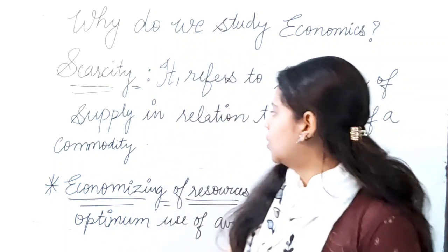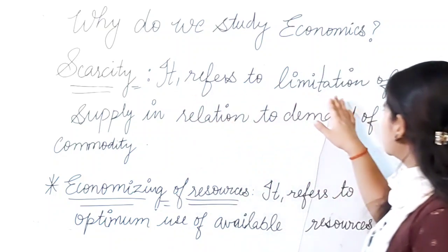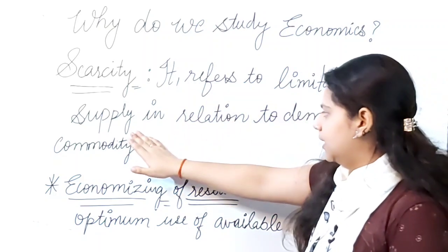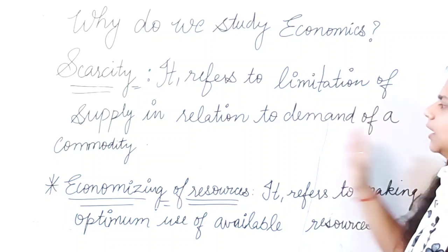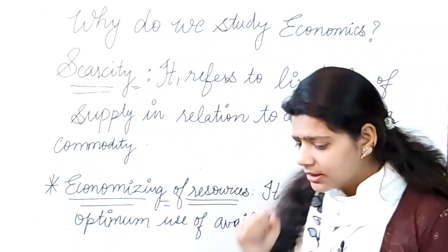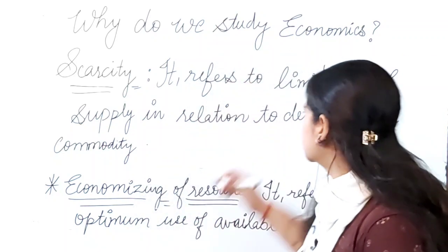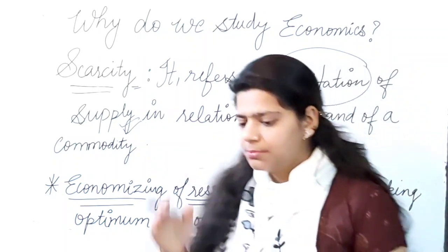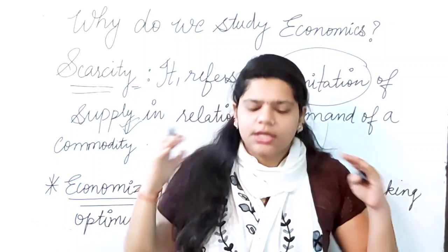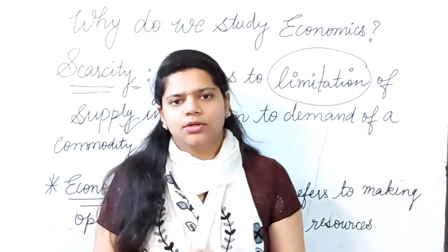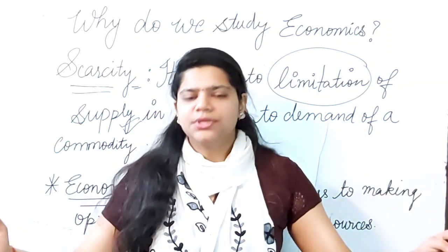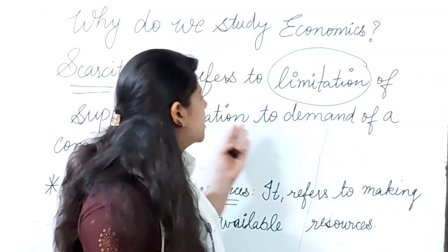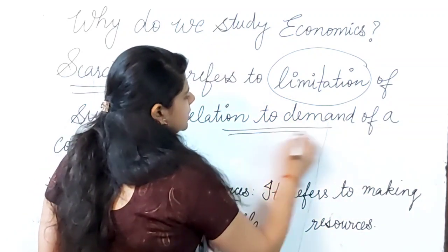Now what is the meaning of the word? It refers to limitation of supply in relation to demand of the commodity. That means what is limited here? Limitation of supply. That means the business firms or our economy is not able to produce that much quantity which is required by the households.